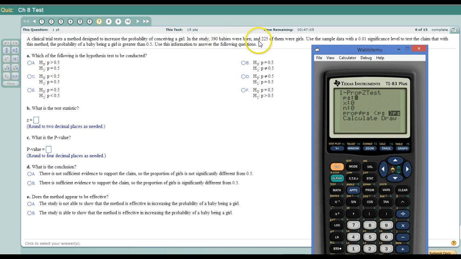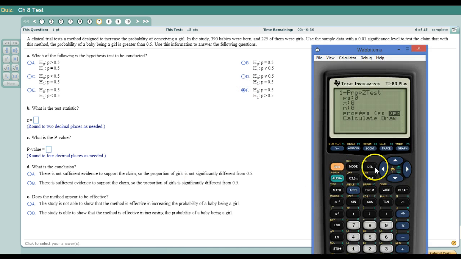In a study, this many babies were born, this many were girls. Test the claim the probability of being girls is greater than 0.5. That's our alternate hypothesis. Greater than 0.5 means our null hypothesis has to have equality, so we want p equals 0.5 for the null, and p greater than 0.5 for the alternate, so that's going to be F.